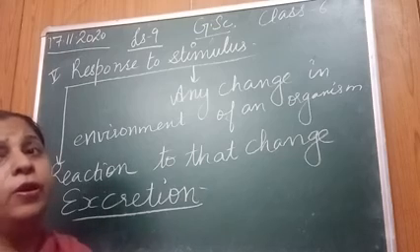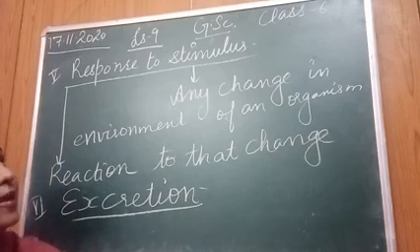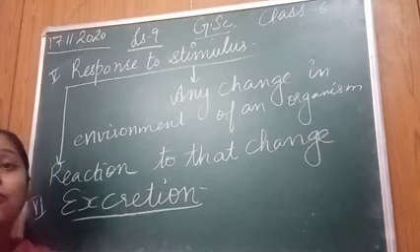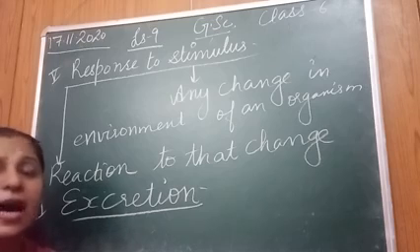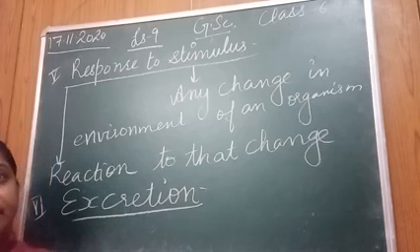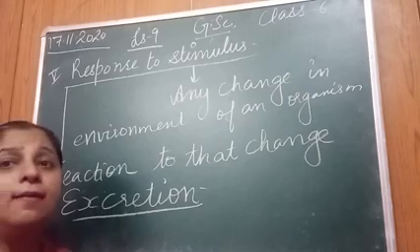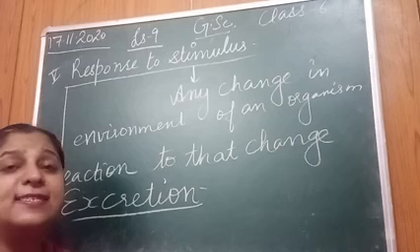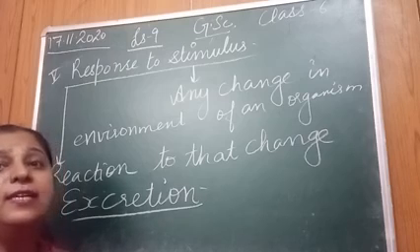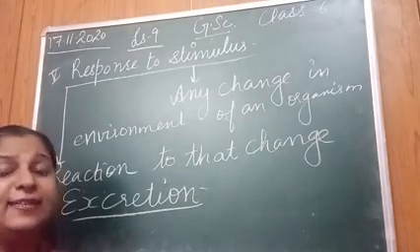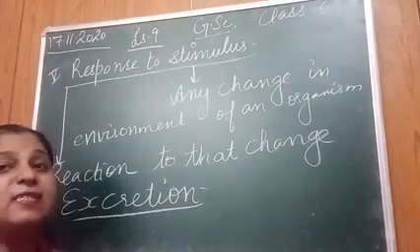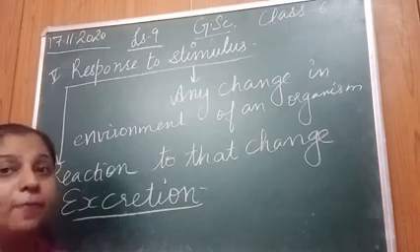For example, we humans excrete the waste through kidneys, urine, lungs, and sweat. They all are the excretory organs. Urine is passed, then lungs exhale carbon dioxide, then skin releases the sweat, waste products are removed.